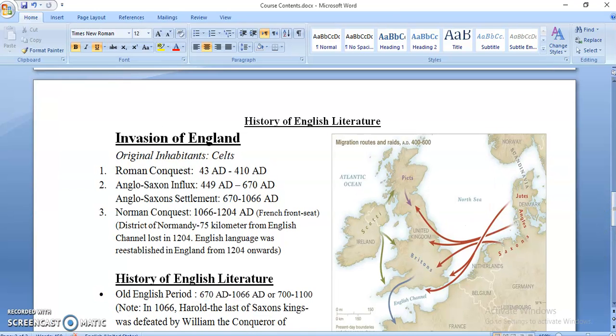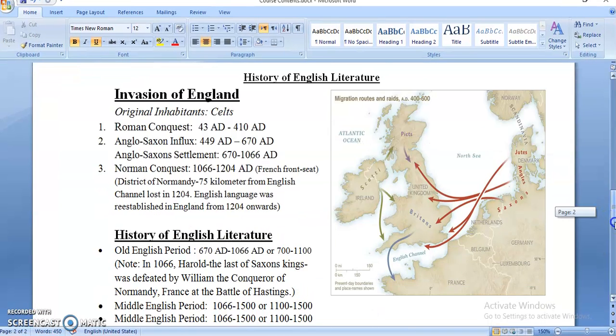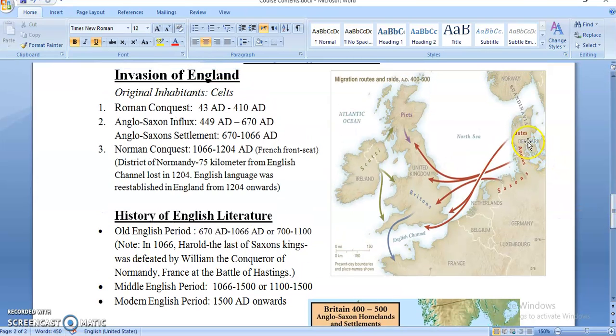Okay, so these tribes were living along the coast of Scandinavia. So this is Denmark, the Danish peninsula, all around you can see water. So these nations lived here, Jutes, Angles and Saxons. These are the routes they took when they invaded England.